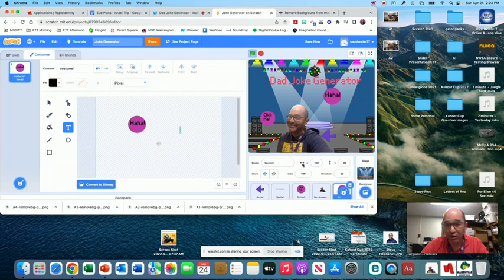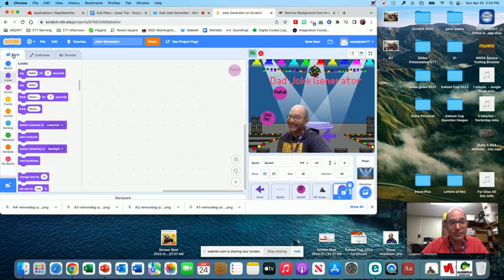And I can make it smaller or bigger. I could adjust the size however I want. A little smaller. Great. And then the code, actually, before we get to the code, we need to add a sound to the haha sprite. This is the haha sprite.